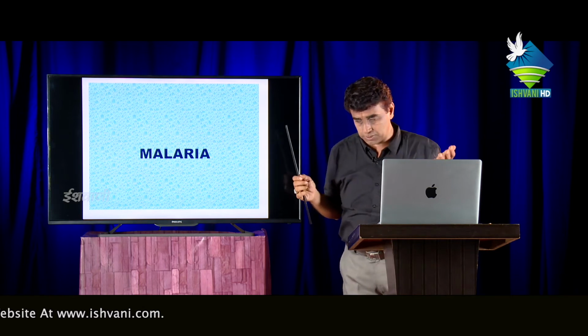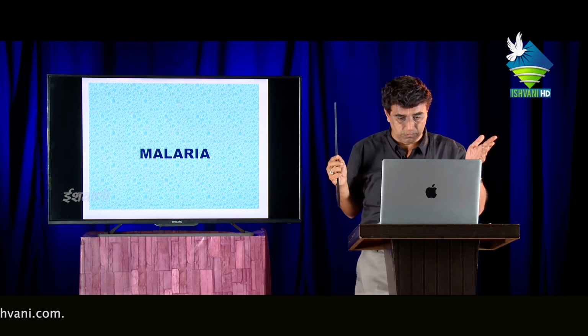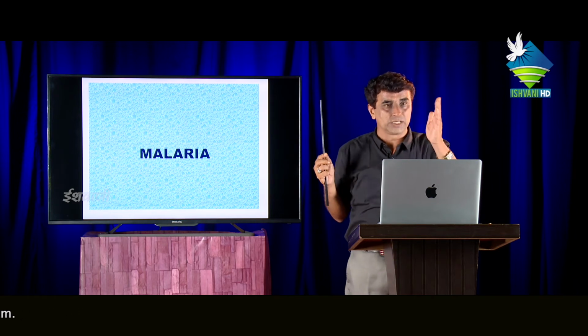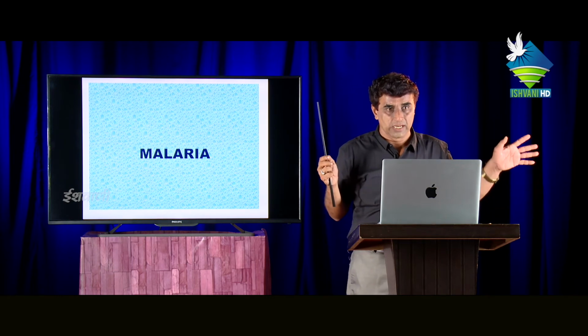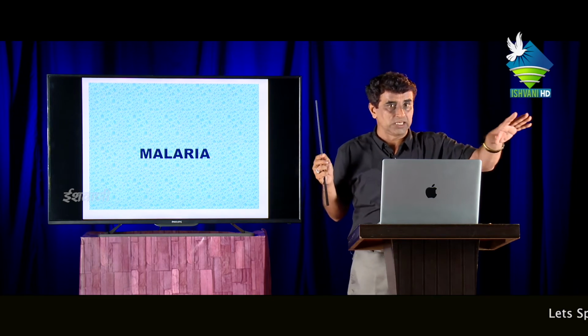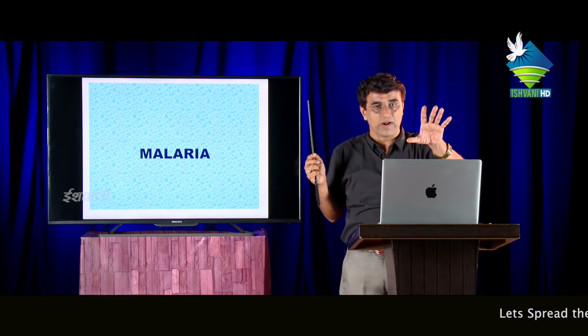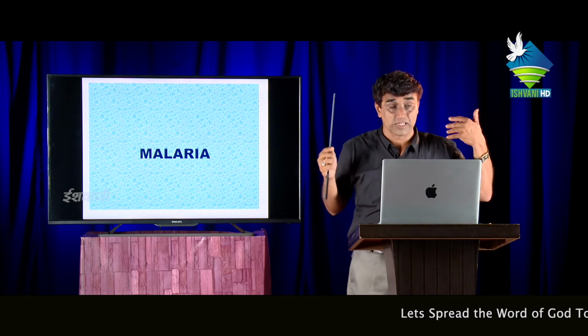For example, the incubation period of malaria caused by Plasmodium malariae is 6 to 10 days. That is mainly the Indian malaria, as it is known, since the species is extensively found in India. So 5 to 10 days is the incubation period of that malaria disease that the patient is facing.